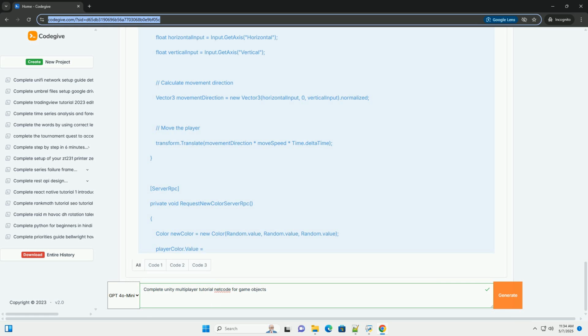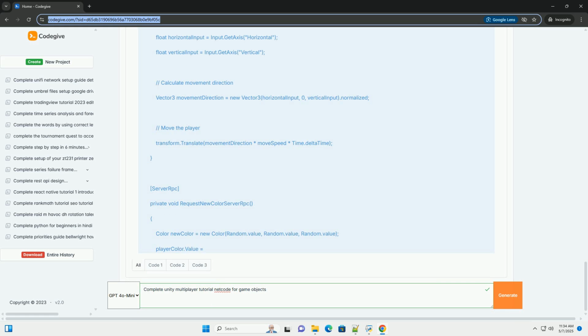Part 2, creating a basic multiplayer scene. 1. Create a new scene. Go to File, New Scene. Choose a basic scene type, for example Basic Built-in. Save the scene, for example MainScene.